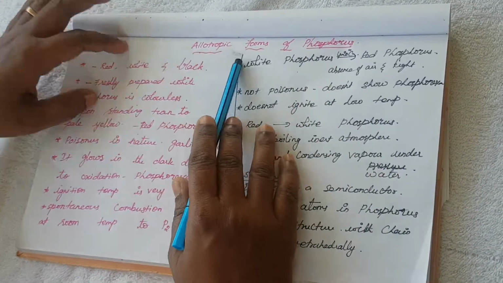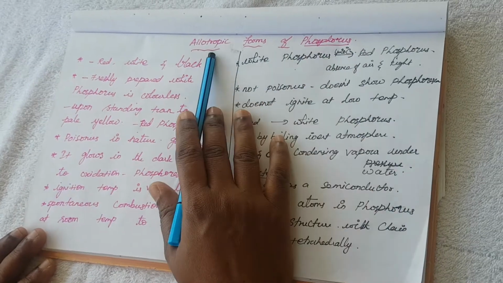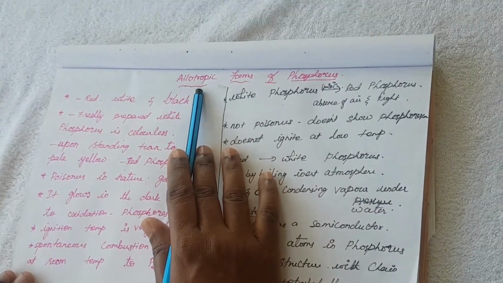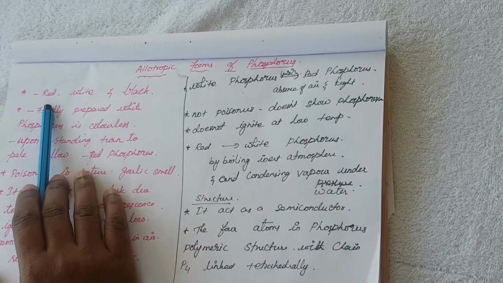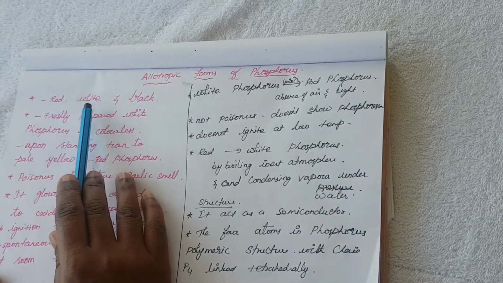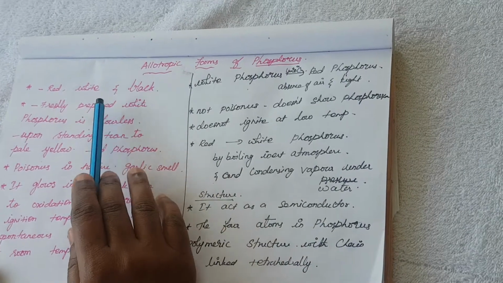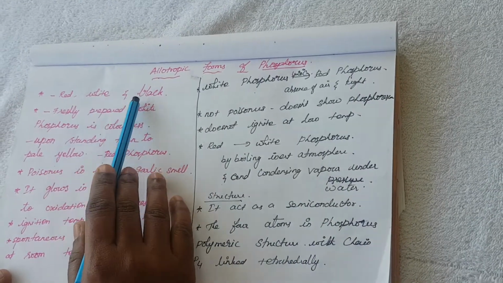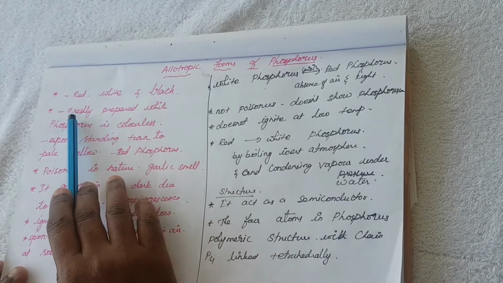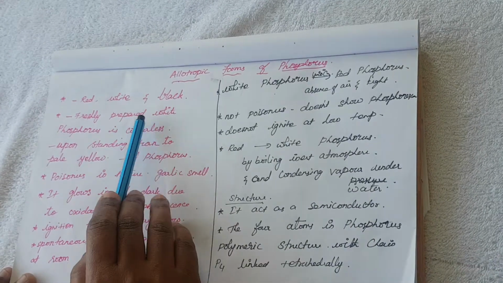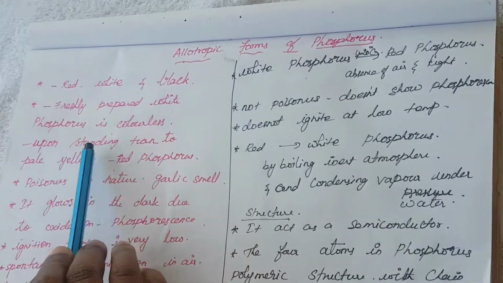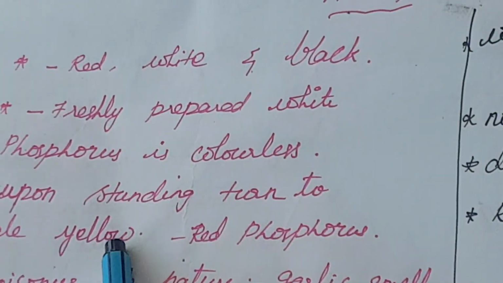Today we are going to see the allotropic forms of phosphorus. What is meant by allotropic? That is the different types, different varieties of phosphorus. Here there are three types of phosphorus: red, white and black in color. The freshly prepared white phosphorus is colorless, that is white in color, but upon standing sometimes it turns into pale yellow color.